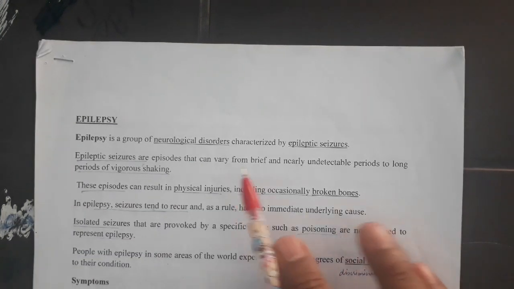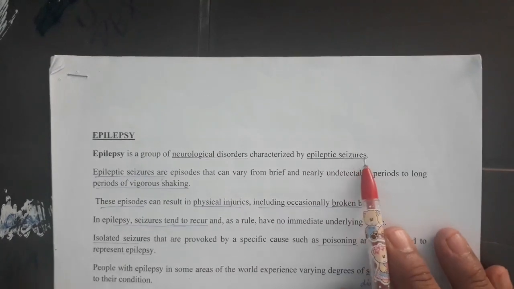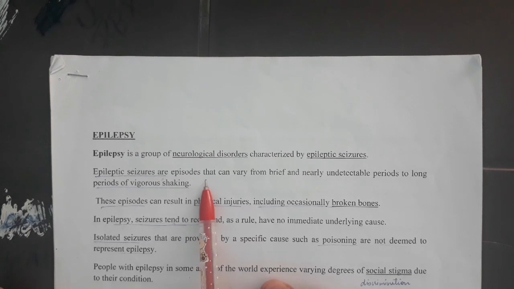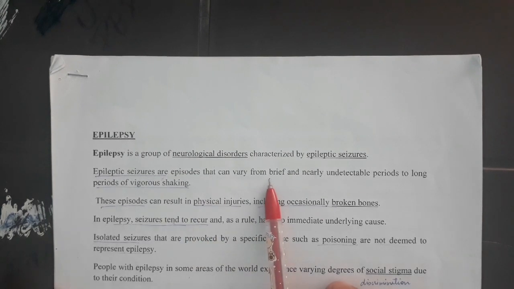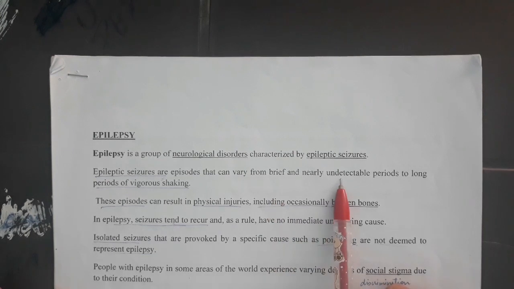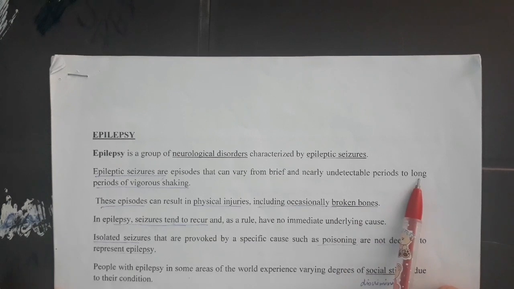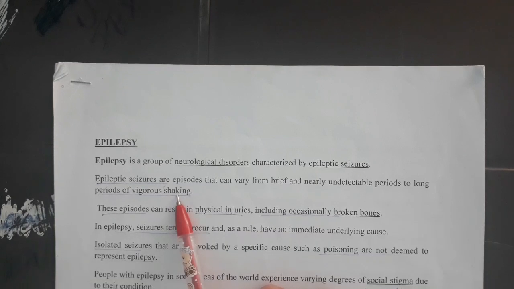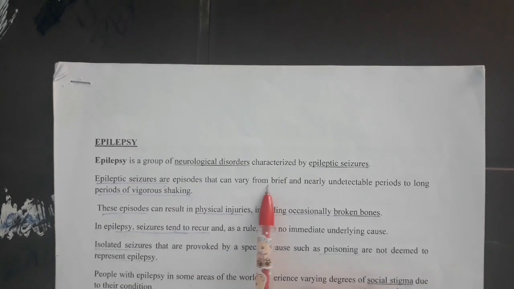So epilepsy is a group of neurological disorders characterized by epileptic seizures. Epileptic seizures are episodes that can be for a very small time that you cannot even detect, and they can go up to long periods where the body has vigorous shaking. So they can be brief, and they can be long. These episodes can result in physical injuries, including occasionally broken bones.